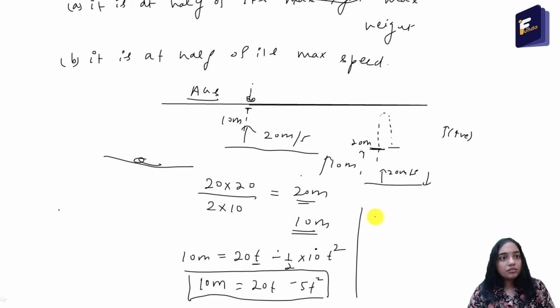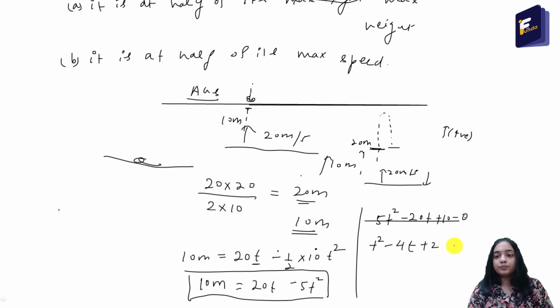It is 5t square minus 20t plus 10 equal to 0. Let's divide it by 5. So it is t square minus 4t plus 2 equal to 0.